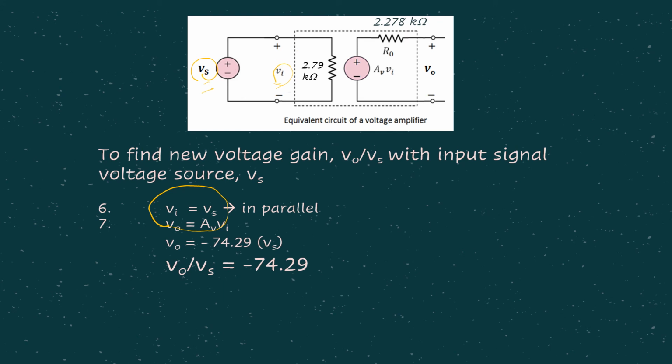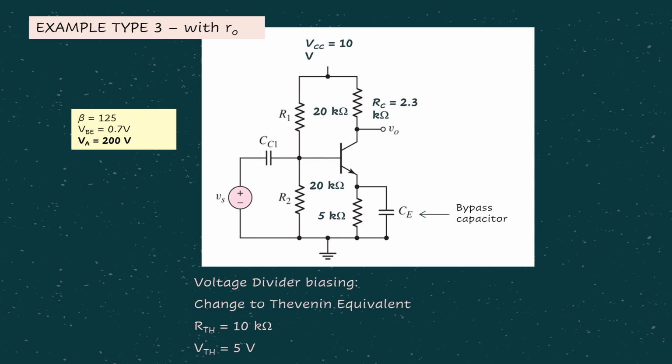Then we come to step number 7, where we can relate V0 with AV VI, where VI is just equal to VS, so our voltage gain is just the same as the open circuit voltage gain, which is negative 74.29.